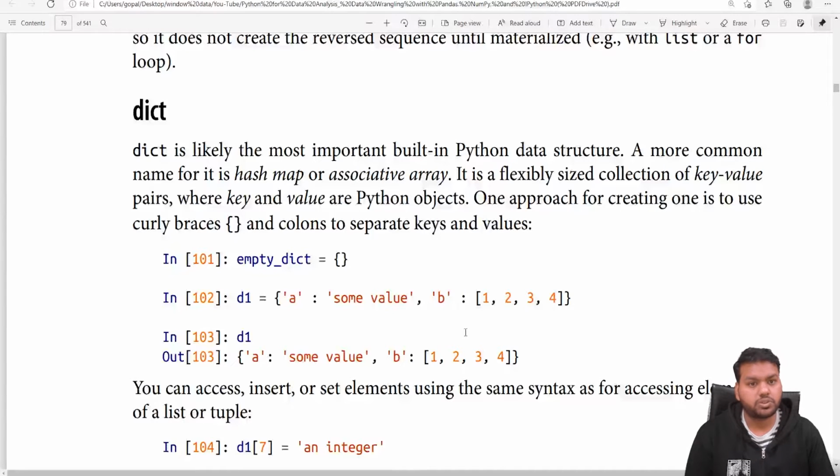I personally use the dictionary in most of my important tasks. Sometimes I have to convert raw data into a structured format to perform further analysis on that data frame. So I learned that the dictionary is a very important part of Python. In today's video we are going to discuss the dictionary from the starting. So let's start by introducing what a dictionary is and how we define it.